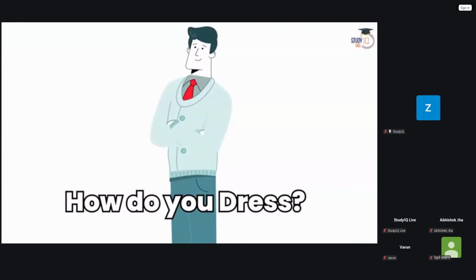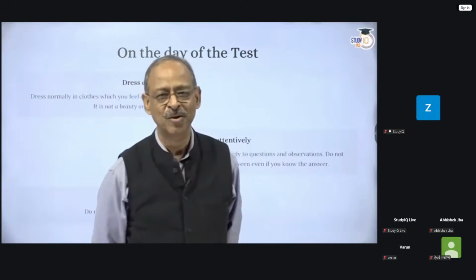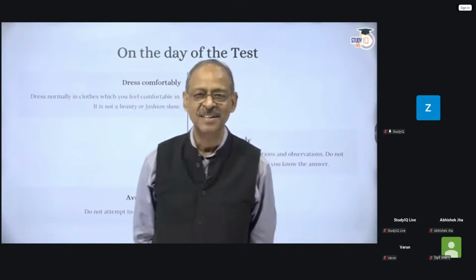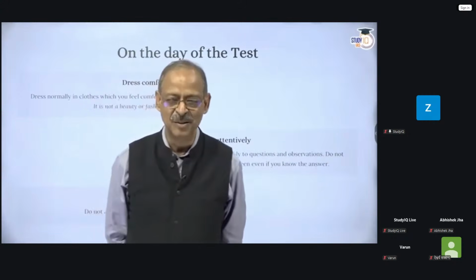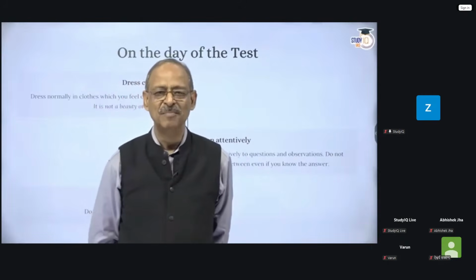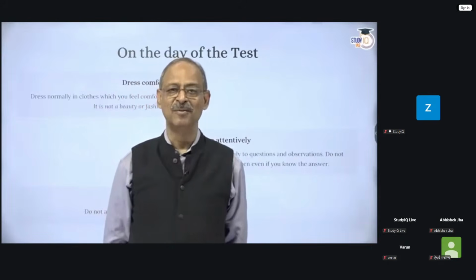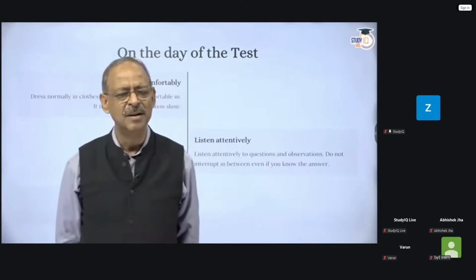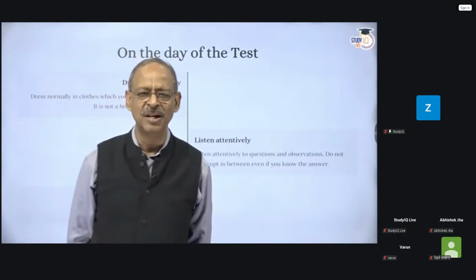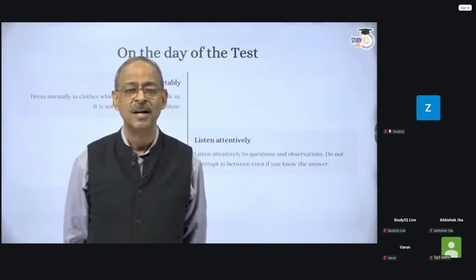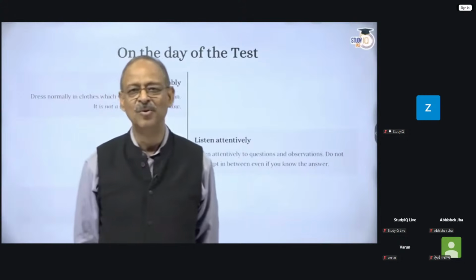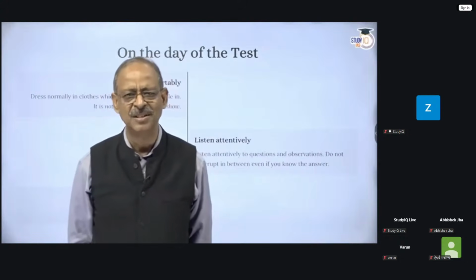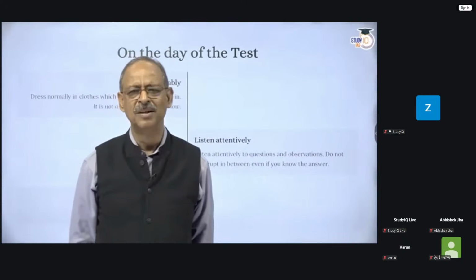It's very important. Dress in a manner that you feel comfortable. Let me give you a personal example. When I was appearing, I think in 1980, for the first time in my personality test, my dad, he belonged to the traditional people, pushed me to wearing a suit and I had never worn a suit ever before. I felt very uncomfortable. Not that it impacted, no one asked me a question on wearing a suit or anything, but I did feel physically uncomfortable. Next year when I qualified, I said, I'm going to go very comfortably inside. I didn't wear a suit. I was just wearing an off-white shirt and a pant, and I went inside. I felt comfortable and probably did well.